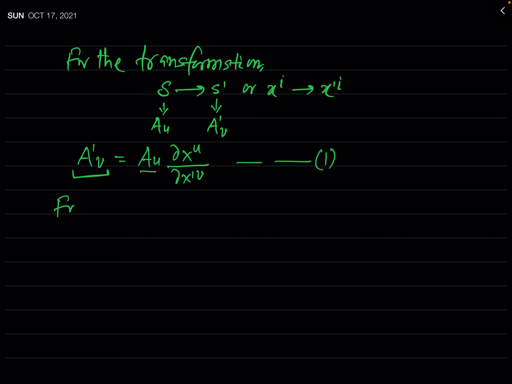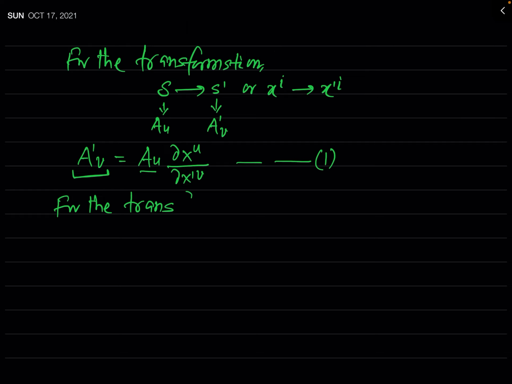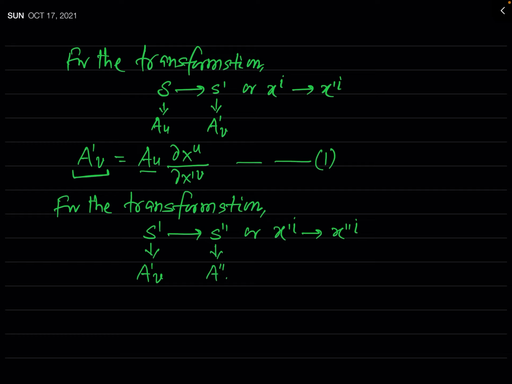So for the transformation S prime to S double prime, or x prime i to x double prime i, the components of our covariant vector in frame S prime are A prime v, and let us consider that these components in S double prime frame are A double prime j.